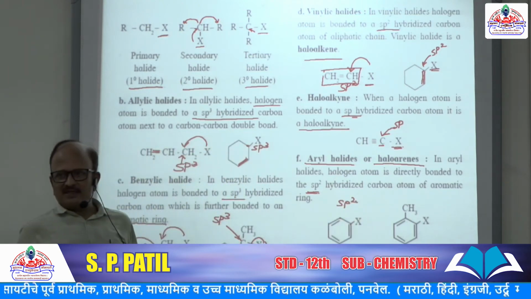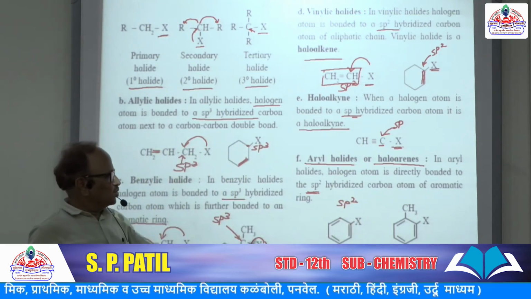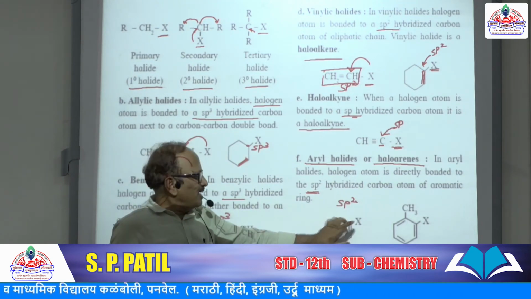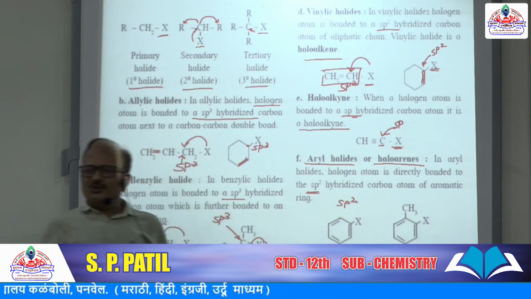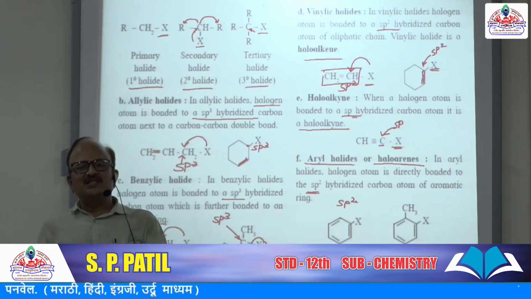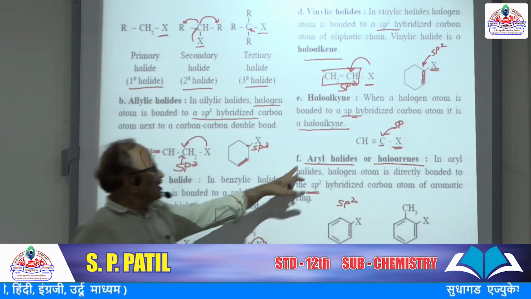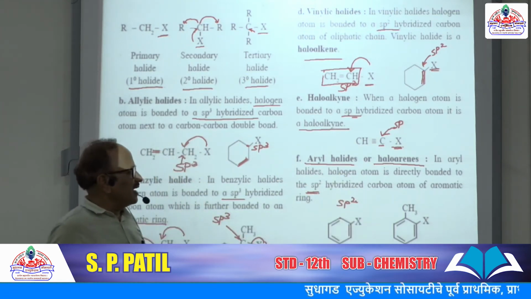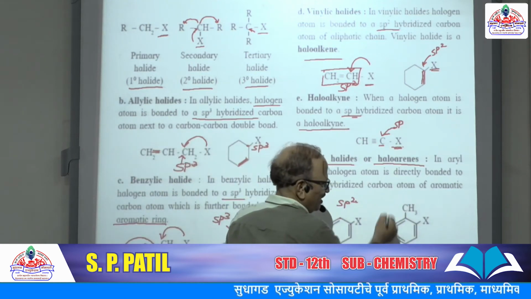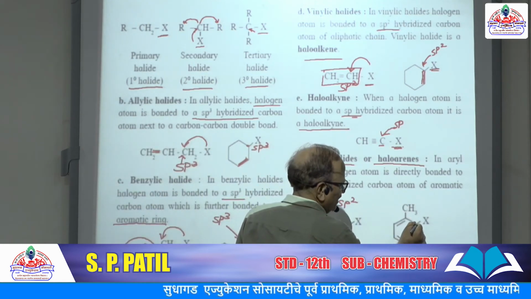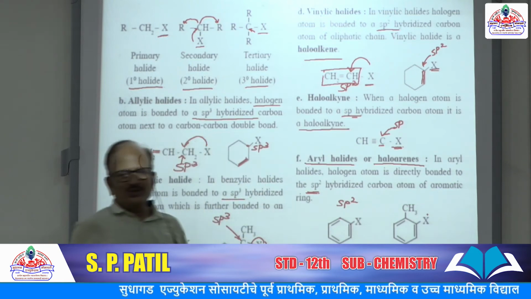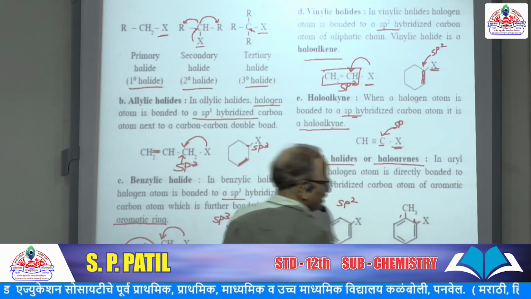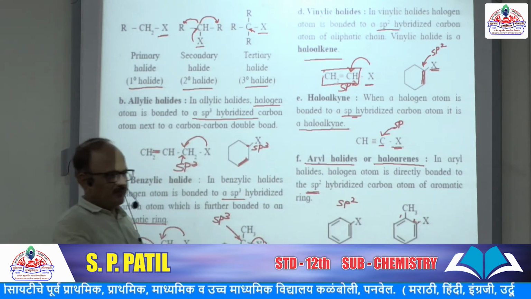So if in an aromatic ring or benzene ring, halogen is directly bonded to the carbon which is sp2 hybridized, they are called aryl halides. Here the basic parent compound is toluene, and in this toluene halogen is bonded to the second carbon. This is first and this is second carbon.